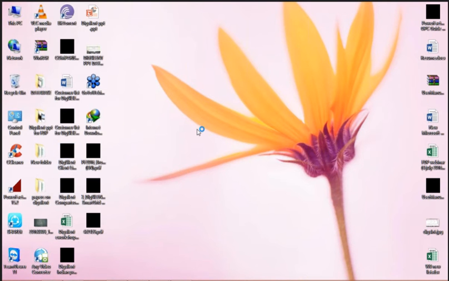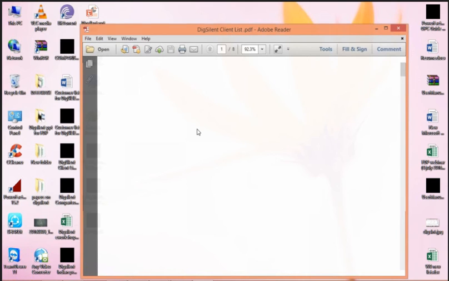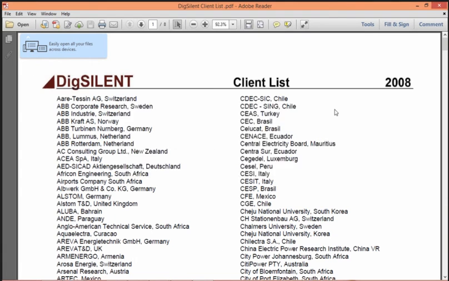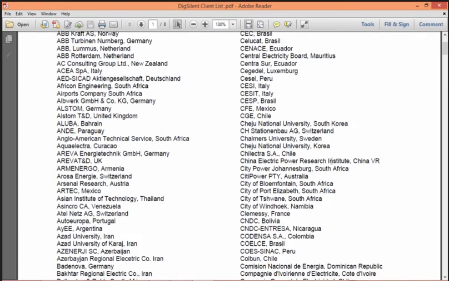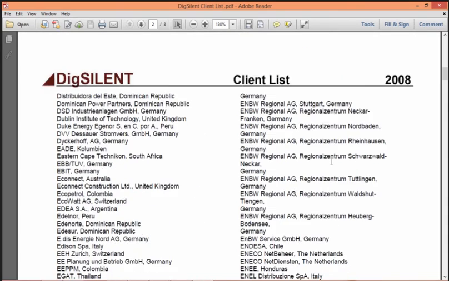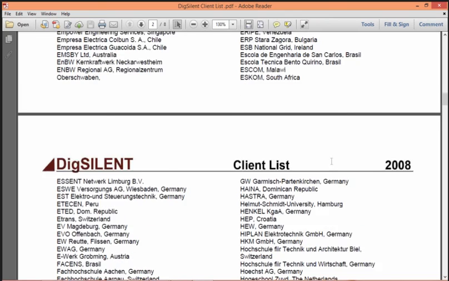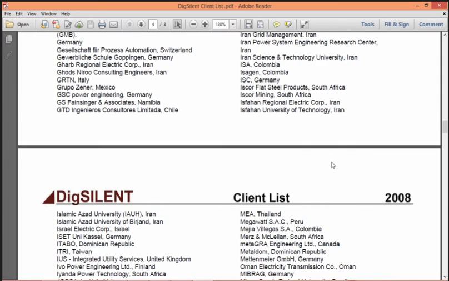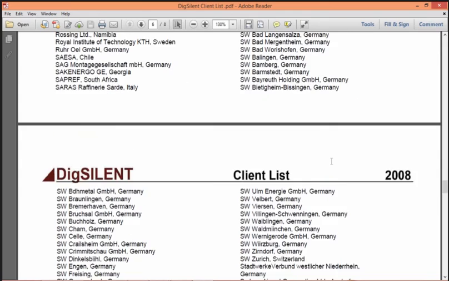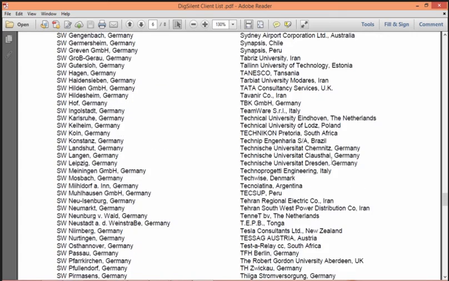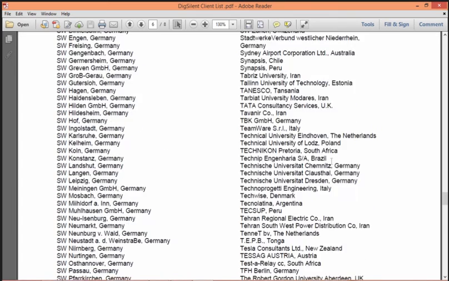These are our global clients of Dixilent. And also Indian. So these are global companies which are already using Dixilent.